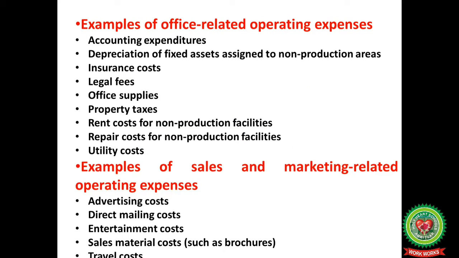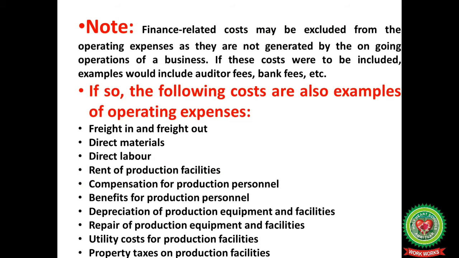Examples of office-related operating expenses: accounting expenditures, depreciation of fixed assets assigned to non-production areas, insurance cost, legal fees, office supplies, property taxes, rent cost for non-production facilities, repair cost for non-production facilities, utility costs. Examples of sales and marketing related operating expenses: advertising costs, direct mailing costs, entertainment costs, sales material costs such as brochures, travel costs.